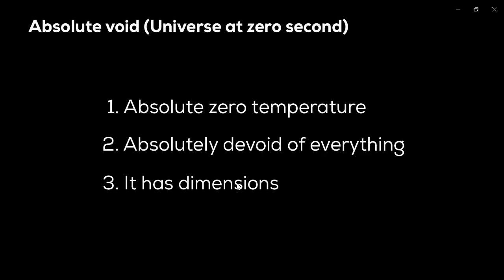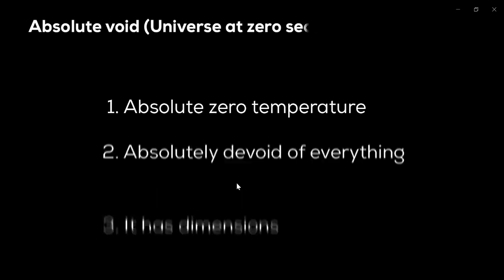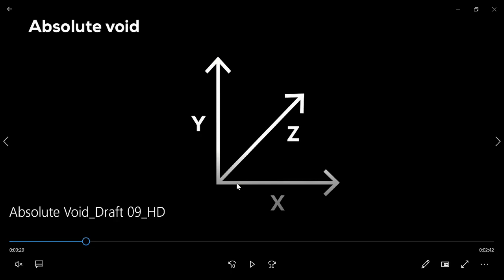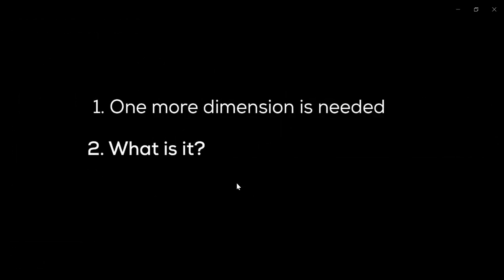This kind of space also has dimensions. It has the spatial dimensions x, y, z. However, if the absolute void space consisted only of these three spatial dimensions, it would mean that particles would not be created and the absolute void would remain the only entity in the universe. Therefore, one more dimension is needed for the whole equations to be completed.